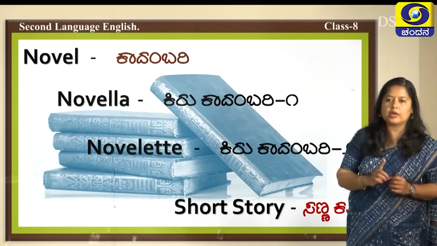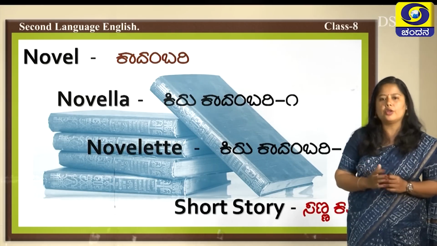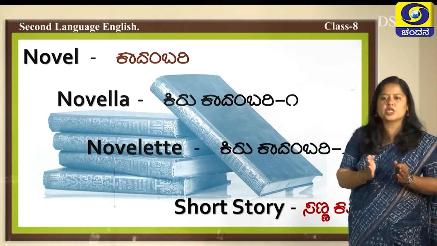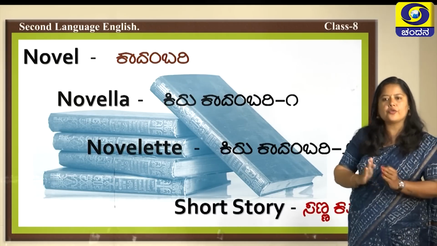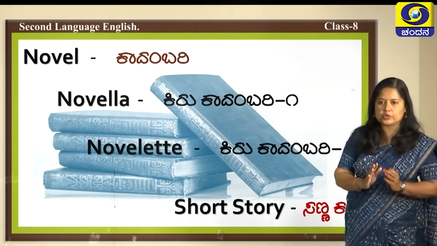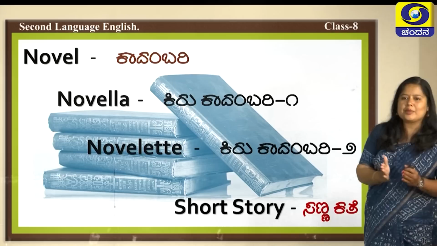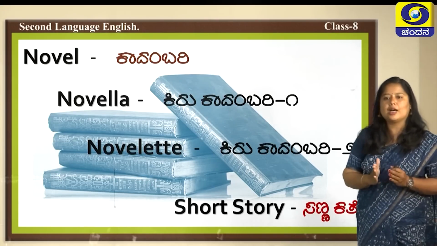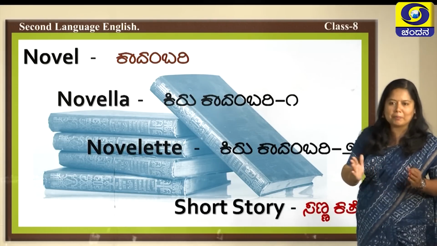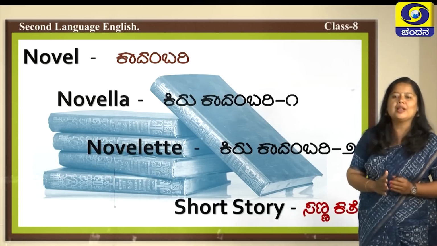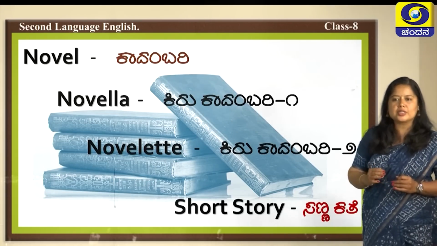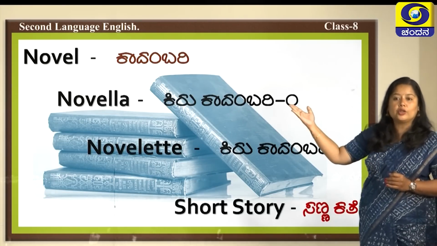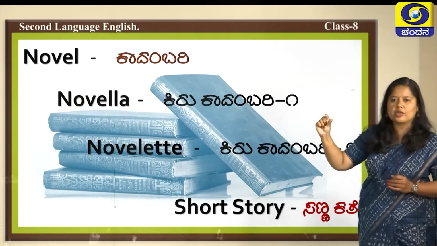40,000 to 1 lakh words is the normal limit of a novel. Novella is shorter than that, where around 20,000 to 40,000 words are used, and this is an approximation of words used in a book. It need not compulsorily have so many words, but normally it is said if a book has 20,000 to 40,000 words, that is a novella, a kind of short novel.